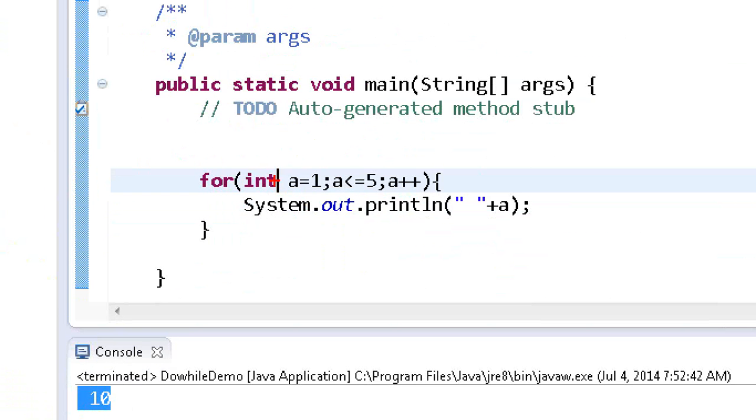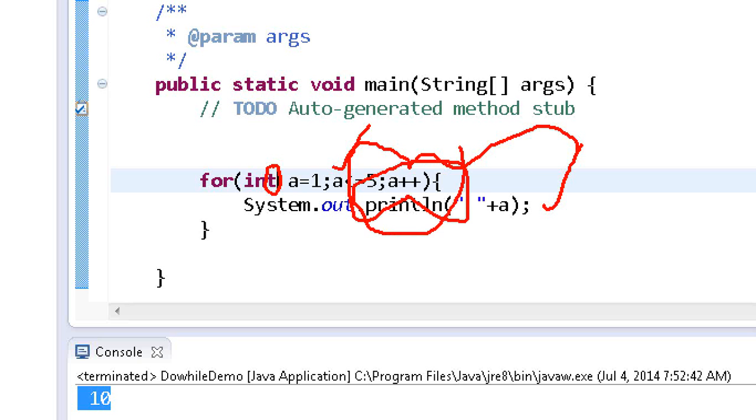See, this is the first one, this is the second one, and this is the third one. After that, control will go to i plus plus, meaning after incrementation, control will go to the condition. After the condition, control will go to the body of the loop. So this loop will execute. That is the for loop.